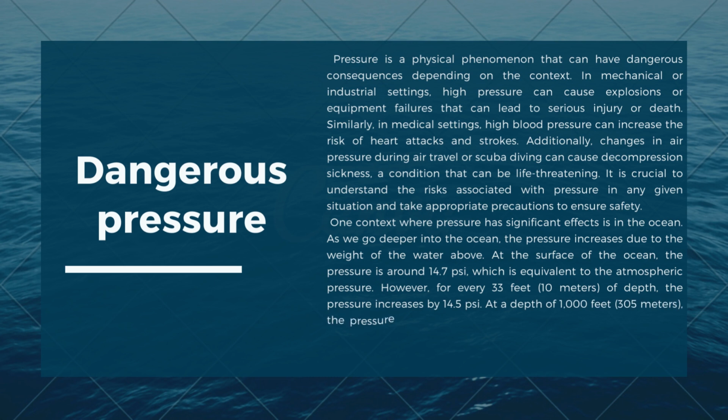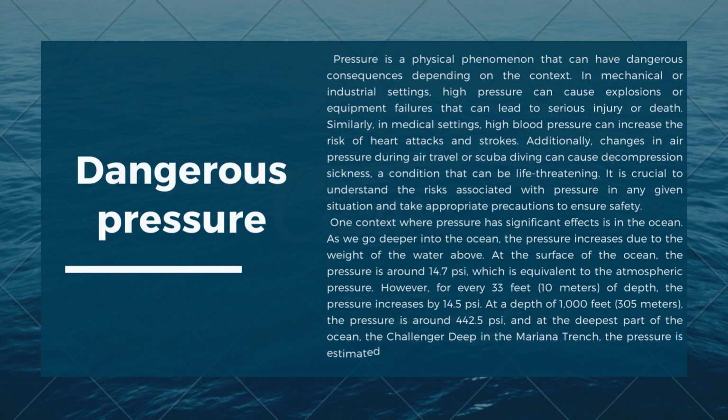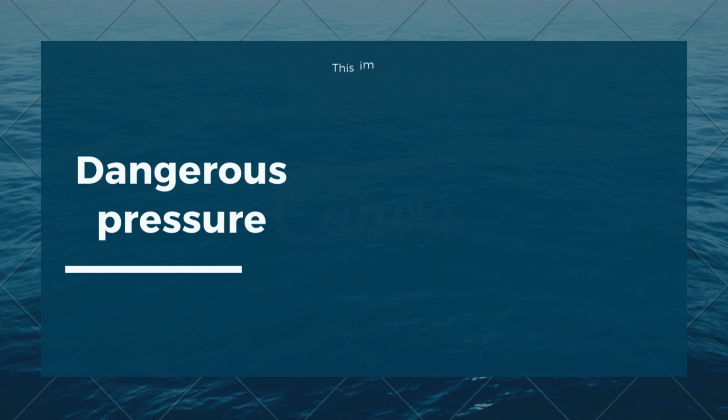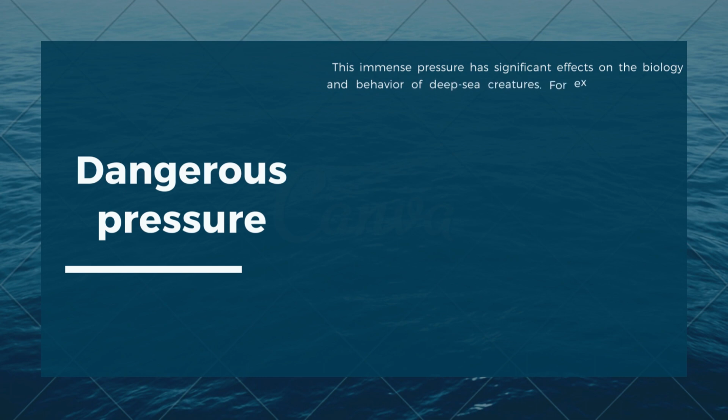At a depth of 1,000 feet, 305 meters, the pressure is around 442.5 psi, and at the deepest part of the ocean, the Challenger Deep in the Mariana Trench, the pressure is estimated to be around 16,000 psi. Dangerous pressure. This immense pressure has significant effects on the biology and behavior of deep-sea creatures.